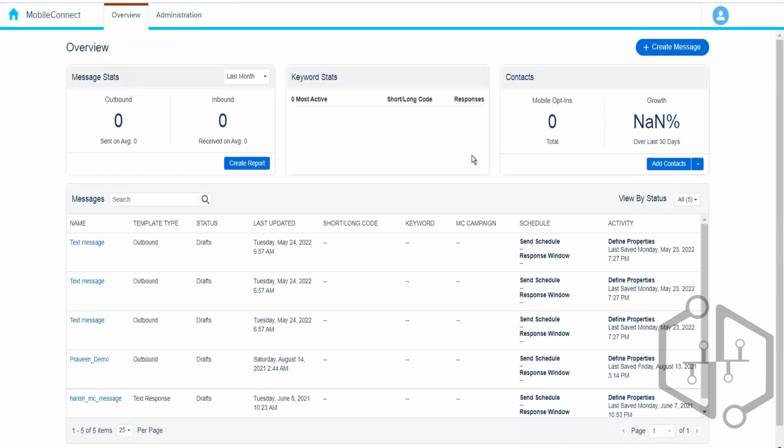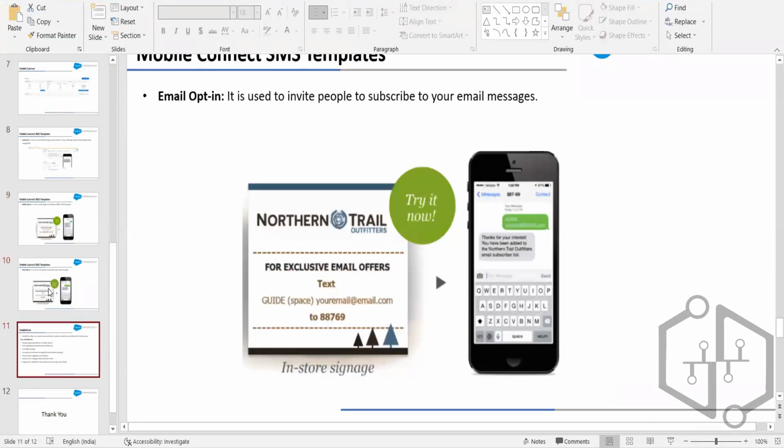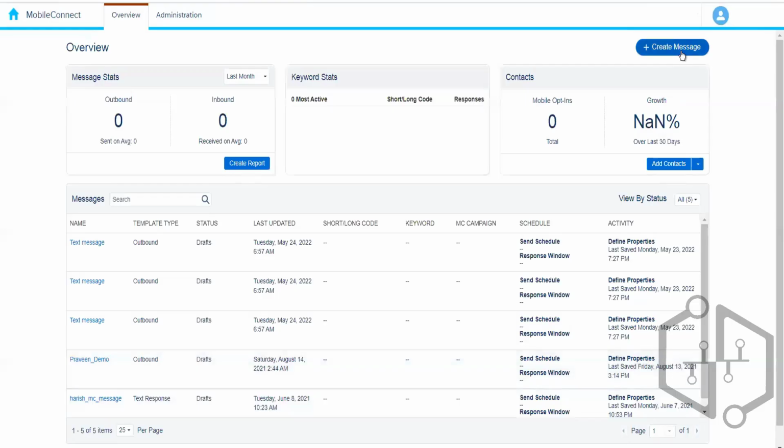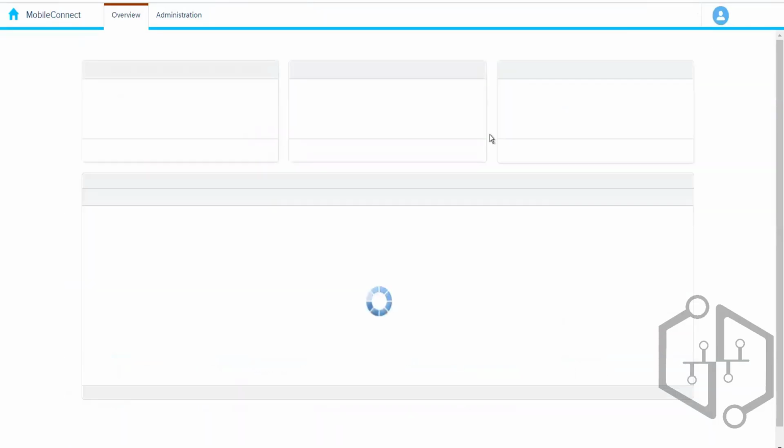There we will configure the content and activate that. After that, whenever we receive an SMS message using that particular keyword, we are going to send them a response.